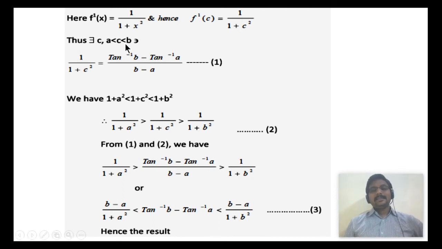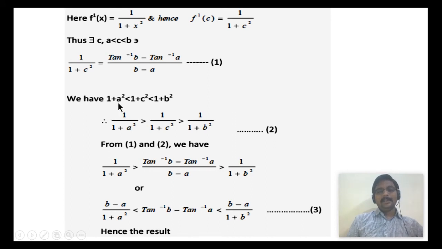Now since a is less than c, less than b, squaring each term in this inequality, that is a square less than c square, less than b square, and adding 1, we will have 1 plus a square less than 1 plus c square, less than 1 plus b square. Now taking the reciprocals of this inequality, we will have 1 by 1 plus a square greater than 1 by 1 plus c square, greater than 1 by 1 plus b square. Clearly here the sign less than becomes greater than because we have taken reciprocals of each term of the inequality.